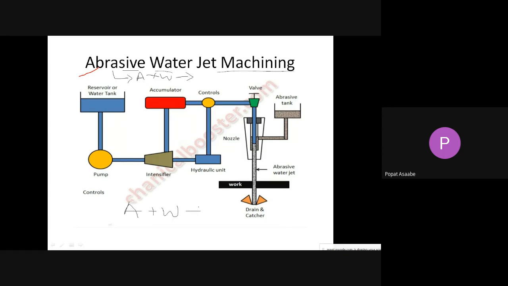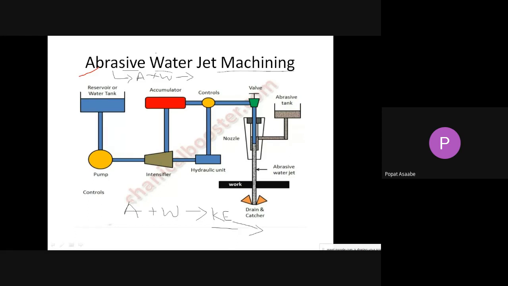Along with water, we are injecting this abrasive particle and water with high kinetic energy. When we inject this abrasive particle and water with high kinetic energy, at that time it will directly cut the material from the workpiece. This is the simple principle on which the abrasive water jet machining process is used.